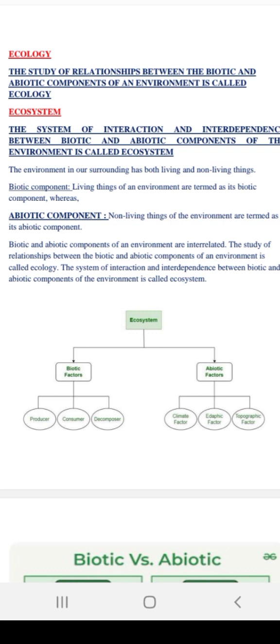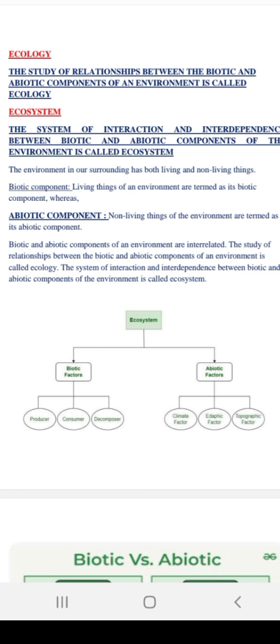Then we saw what the biotic components are. They are the living organisms, the components that depend upon respiration. Again, the abiotic components are those that are non-living. They don't need oxygen, and they don't need respiration activity.